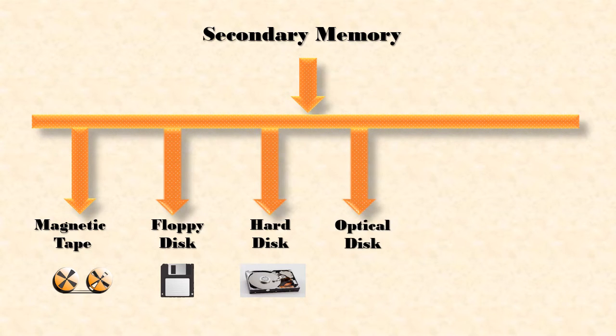Next is the optical disc. Here is the optical disc. An optical disc is an electronic data storage medium from which data is read and written using a low power laser beam. Optical discs are flat, circular, plastic or glass discs on which the data is stored in the form of light and dark bits. There are different optical discs like read-only optical disc and rewritable optical disc. There are two main types of optical discs.